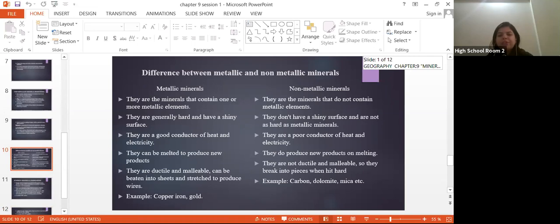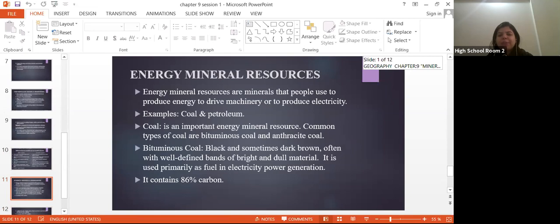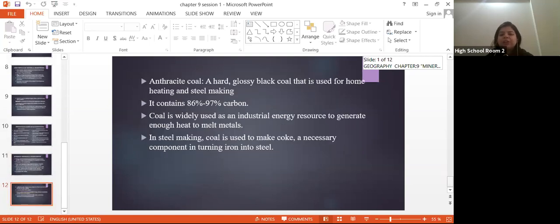Energy mineral resources, what are these? We have taken the example of coal and petroleum, which definitely we use to produce energy, to drive machinery, or to produce electricity. We have taken the example of bituminous coal. Where do we use this bituminous coal and anthracite coal? You people need to tell me.